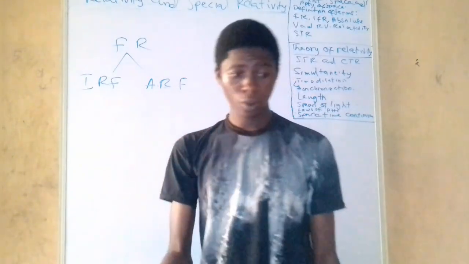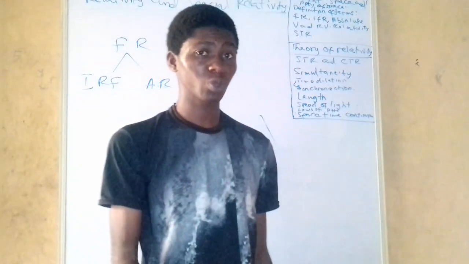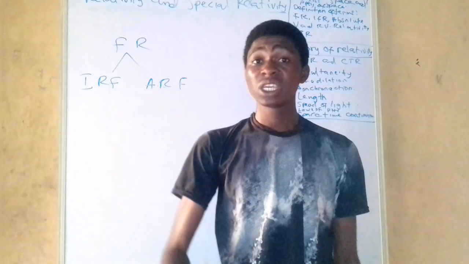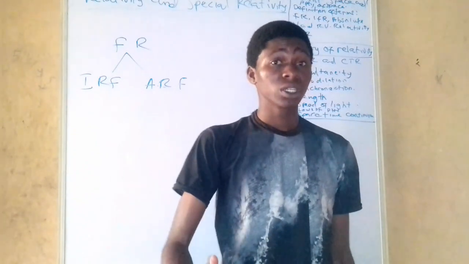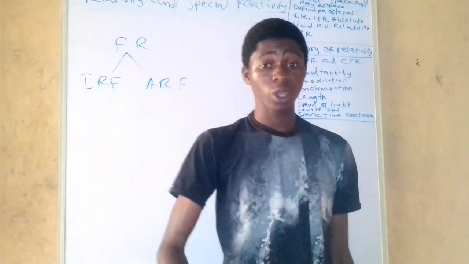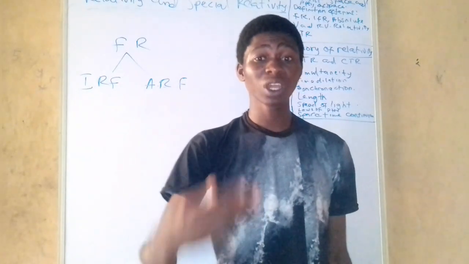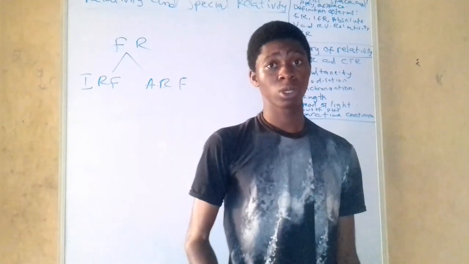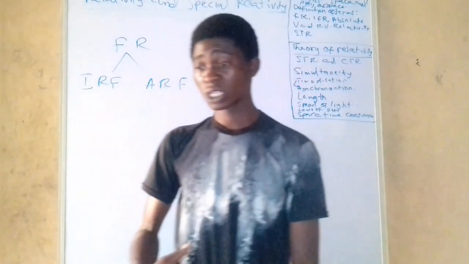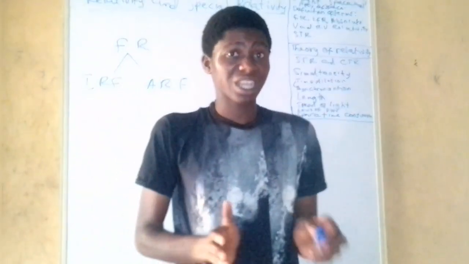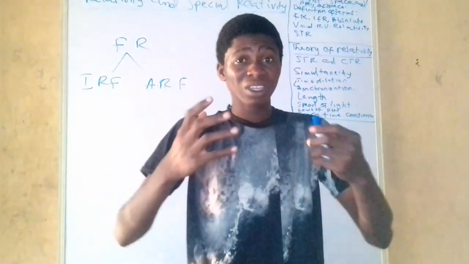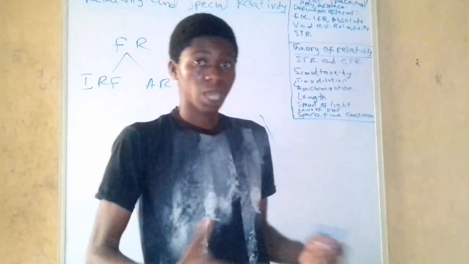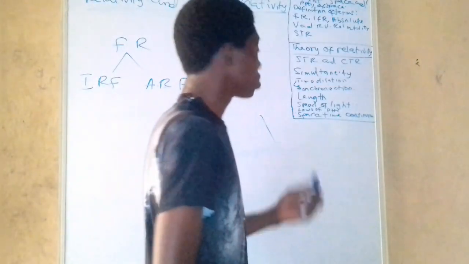Now what really is absolute velocity? Absolute velocity is the velocity of a frame or the velocity of a body as recorded by an observer in the same frame. Now if I say that I'm moving with a particular velocity, that's my absolute velocity. It is the velocity I record for myself in my own frame. That is absolute velocity. Now we also talk about relative velocity.